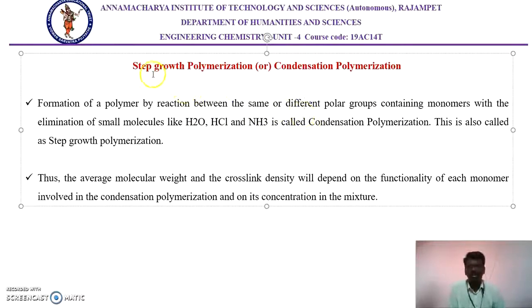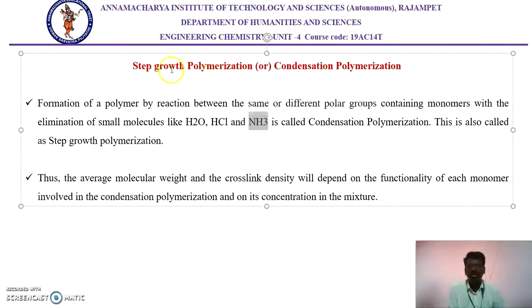That means the polymers are produced by removal of small molecules between the monomers, such as dehydration, in which a water molecule is removed. Similarly, removal of HCl or NH3 can take place between the monomers, and the monomers condense together to form a huge macromolecule.